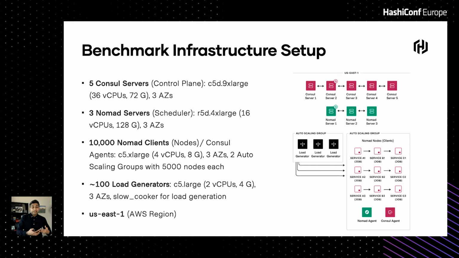And the way we created these clients was to use auto-scaling groups. So we created 2 separate pools with 5,000 nodes each, which made up the 10,000 node count on the clients here. Then we had 100 load generators. Essentially, these load generators were responsible for testing whether all of the service configuration in the mesh was correct, and service-to-service communication was okay. So we routed traffic to a bunch of workloads and tested out the service mesh.